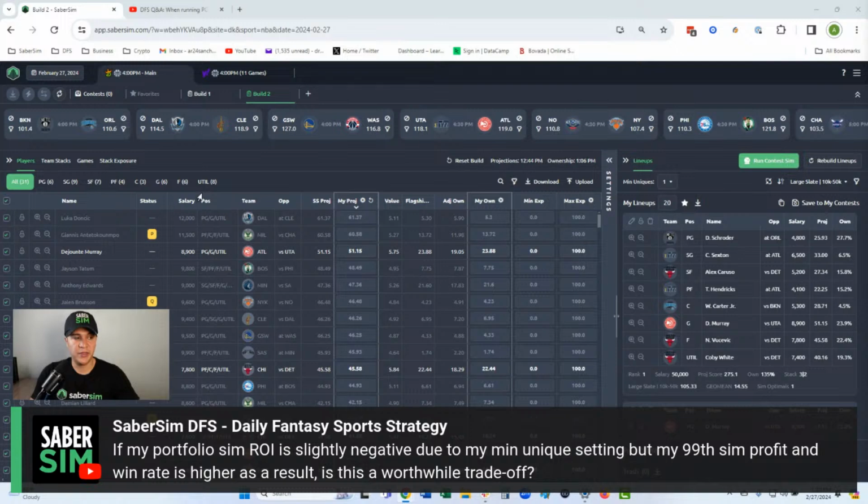So when the post-contest sim runs, I don't know how that min unique is causing that to be negative. So I would be really interested in hearing how you came to that conclusion. But in my opinion, the portfolio sim ROI, I would always want that to be positive. And I think that is probably the most solid metric to use when grading your lineups in the post-contest sim.